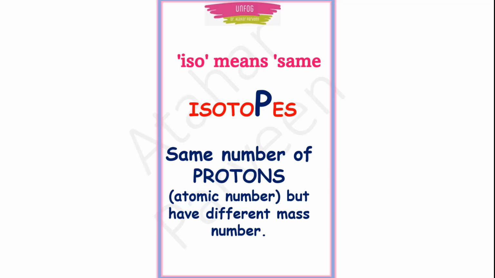Okay, same number of protons will be there. So what will be different then? They will have different mass numbers, because proton number is same, right? Atomic number will be same. So what is the other thing which you have to remember? Which is the mass number, that will be different. If you just remember same number of protons, that is more than enough. Iso means same, P for protons, same number of protons will be there in isotopes.